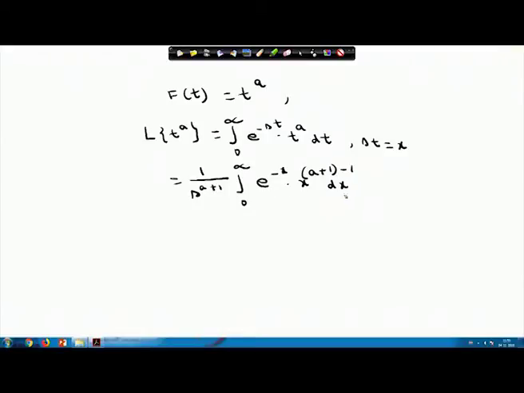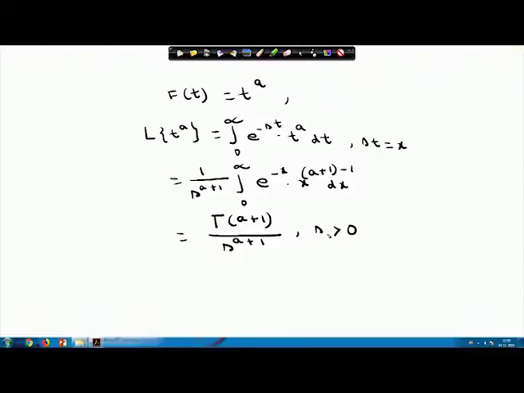So, I can write it in terms of the gamma function, which equals gamma a plus 1, because in x to the power n minus 1, n is a plus 1. So, it is gamma a plus 1 by s to the power a plus 1, where s is greater than 0.